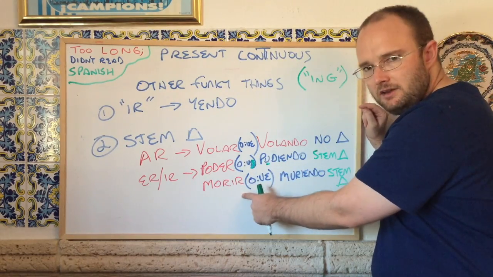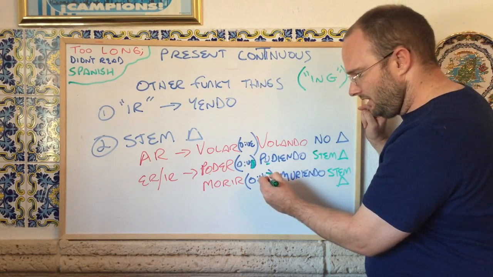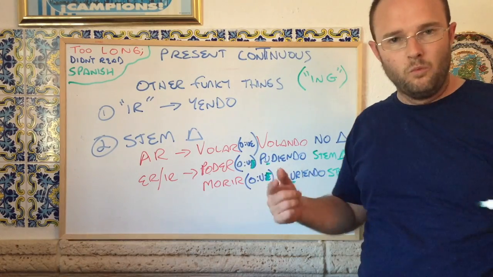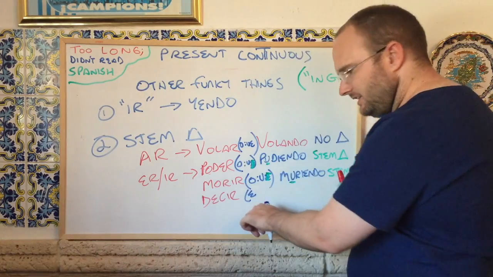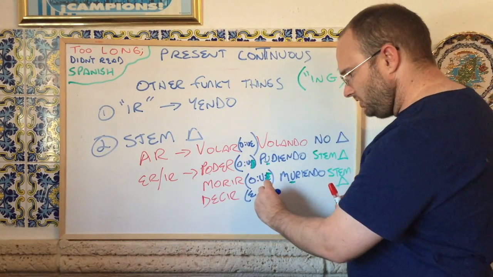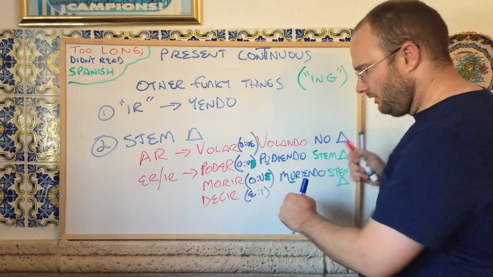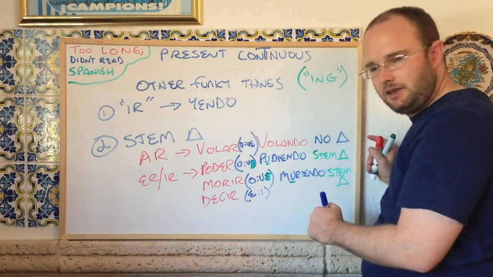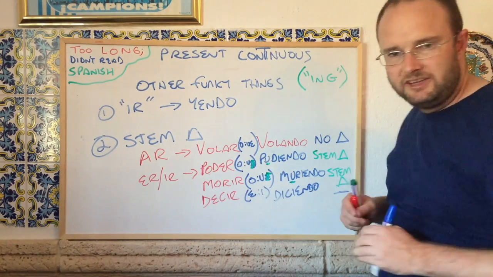Same thing with morir. This is an O to UE stem changer, but it's just going to become O to U. So I have muriendo instead of mueriendo. Let's do one more as an example, and that would be decir. Decir just has a one-letter stem change, E to I. This is actually going to be fine with our rule. We only have one letter that's changing. We aren't changing that second one. So we're going to have diciendo, and that also has a stem change.